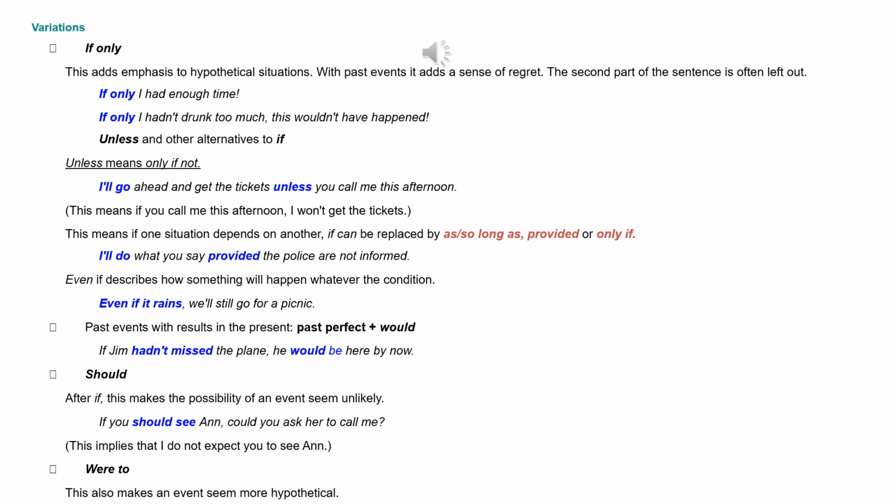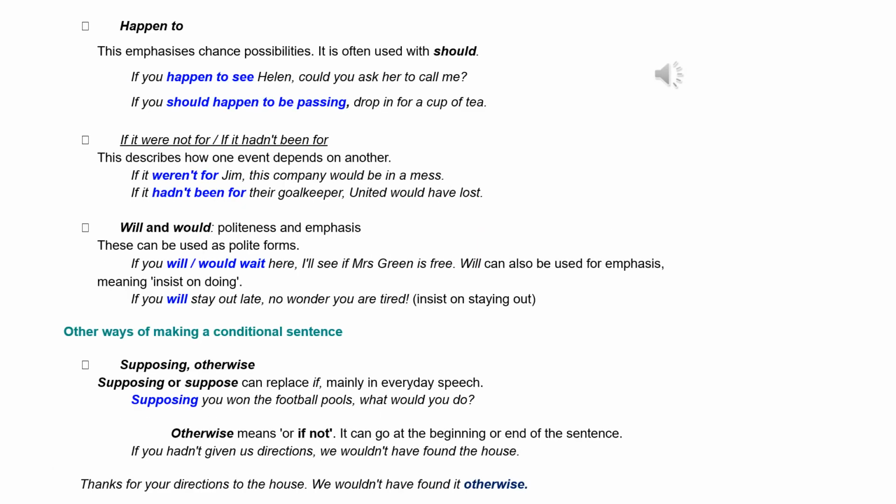Were to. This also makes an event seem more hypothetical. If I were to ask you to marry me, what would you say? Happen to. This emphasizes chance possibilities. It is often used with should. If you happen to see Helen, could you ask her to call me? If you should happen to be passing, drop in for a cup of tea.